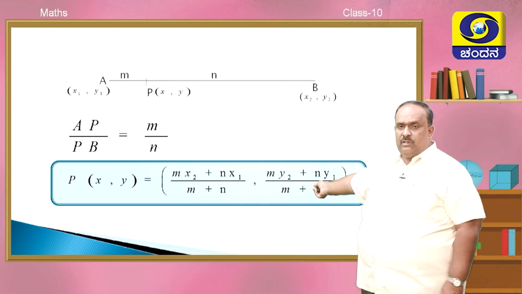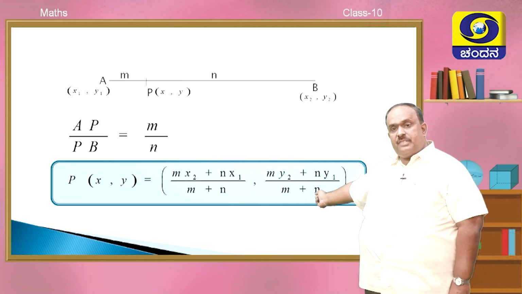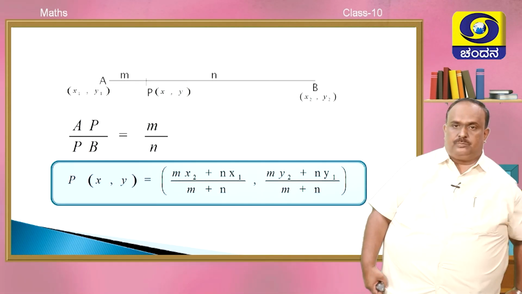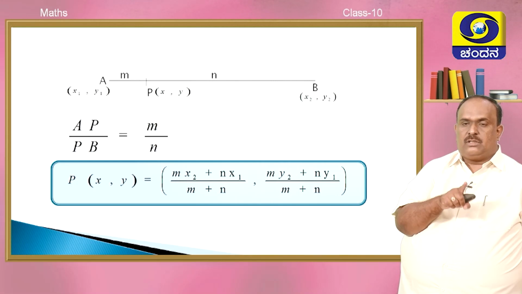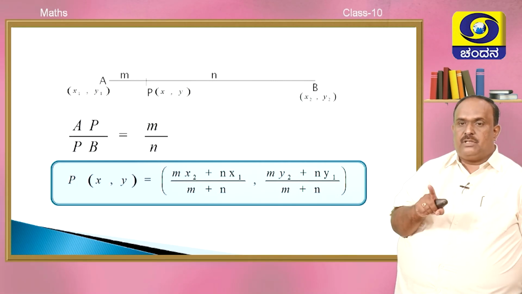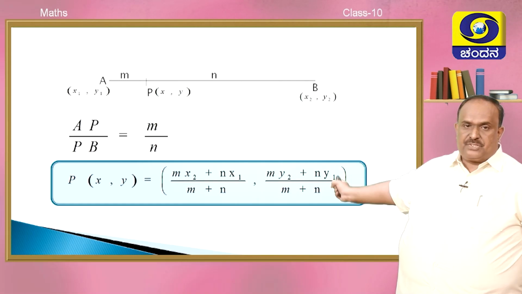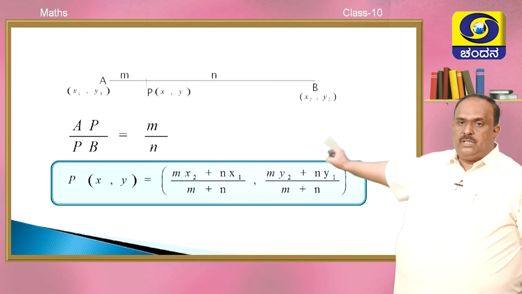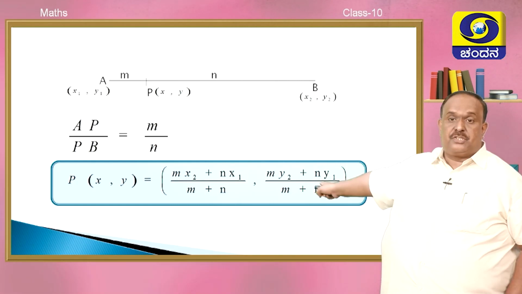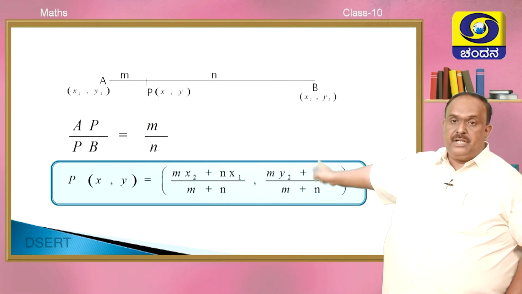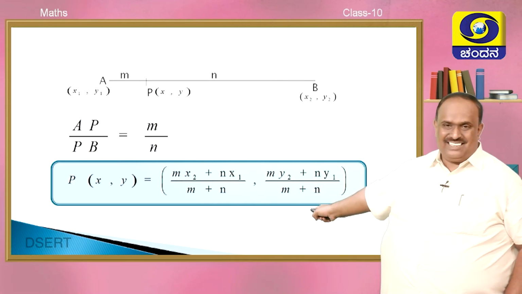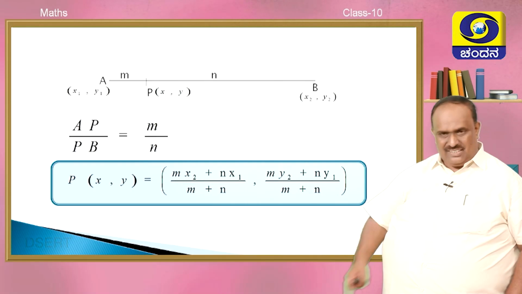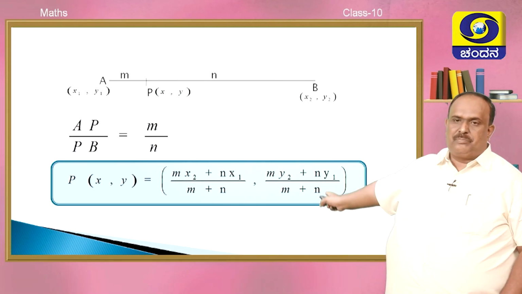The derivation part, I am not going to take that. Please discuss with your teachers. Only remember this formula. P(x, y): the first one is for x, the second one is for y coordinate. (m x2 plus n x1) over (m plus n), (m y2 plus n y1) over (m plus n). Section formula for internal division. Clear? I am not going to discuss the derivation, because let us see problems. Derivation, please ask your teacher.